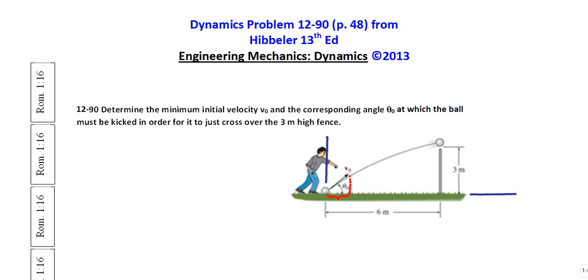a boy who is attempting to kick a soccer ball over a 3-meter tall wall that's located 6 meters away from him. And so the question we're trying to figure out is, at what smallest speed, v0, and corresponding angle theta 0, should he kick the ball in order to clear the fence?